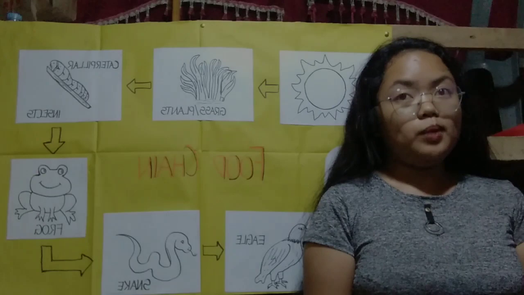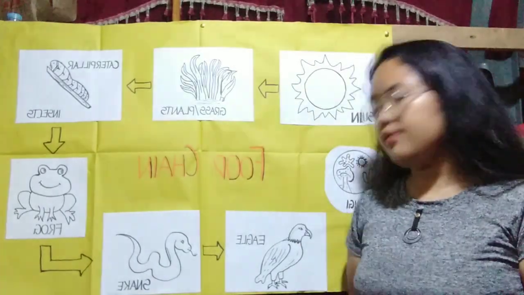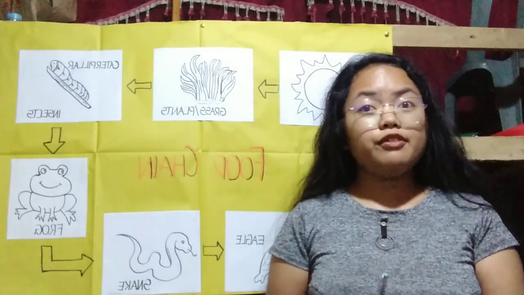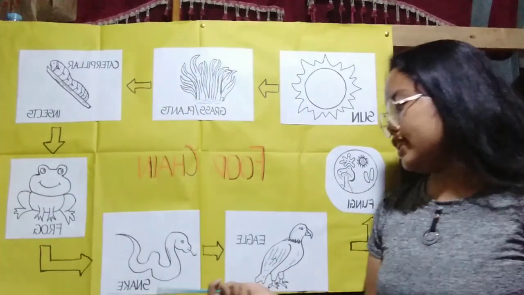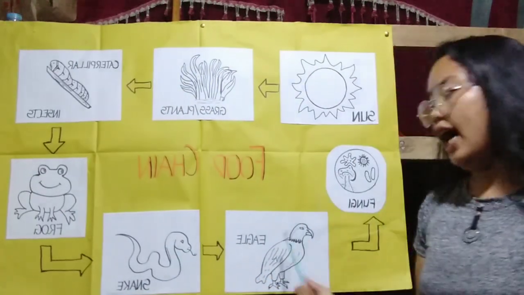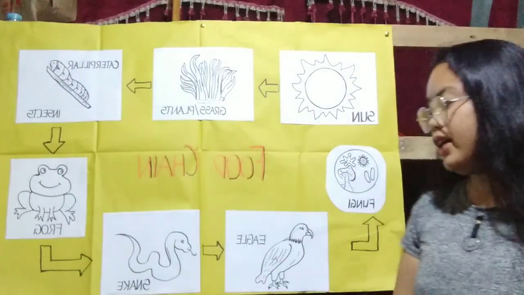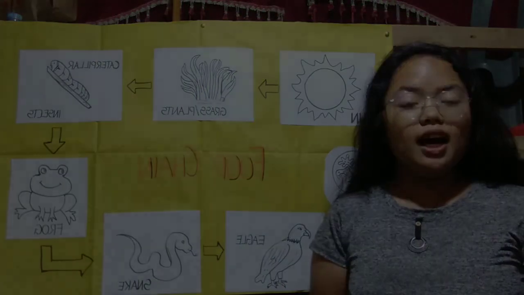For our third consumers, it is the animals who eat other carnivores. It includes the consumers who are at the top of the food chain. An example of this is the snake or the eagle. They are examples of the third consumer because they eat other carnivore animals.